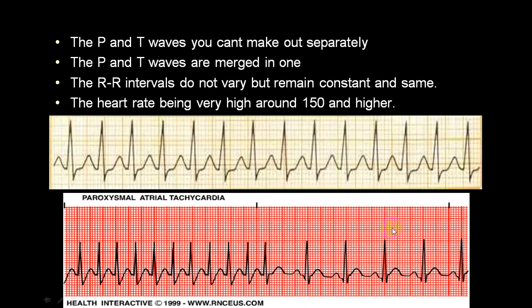Now here you can see this is a 6-second strip. In this particular strip, this is roughly 7.5 small squares, like this only. So this is again a tachycardia. I can't make out where the P wave is. The QRS complex is normal. All QRS complexes are identical. Now this particular one is a supraventricular tachycardia, and this is continuous. So we'll call this a supraventricular tachycardia, not paroxysmal supraventricular tachycardia.